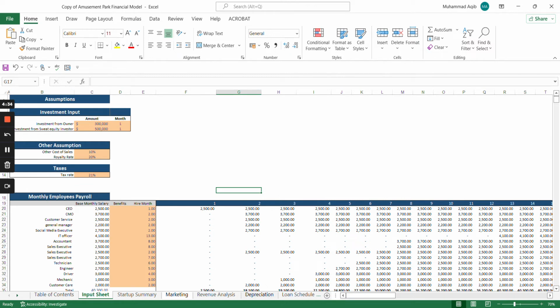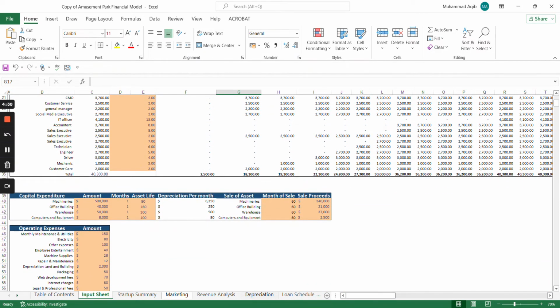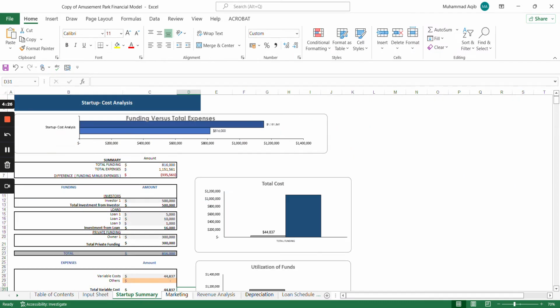This also includes different operational expenses incurred by the amusement park along with capital expenditure that is incurred over the 5 years period. Moving on to the startup summary, this summarizes the startup of the amusement park. This includes total funding as well as expenses.